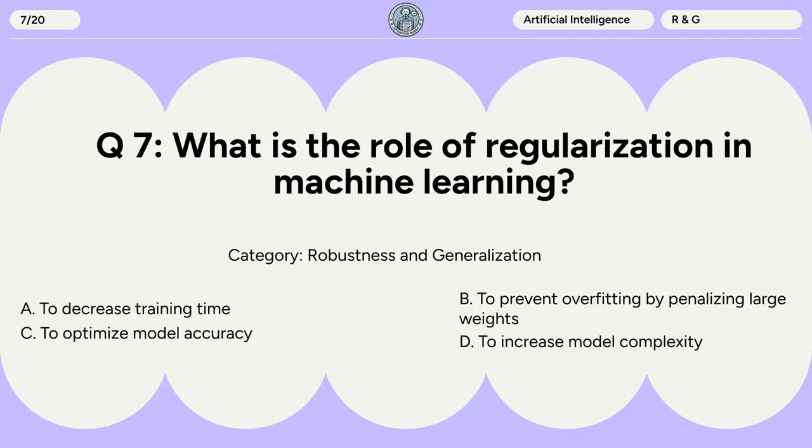Question 7. What is the role of regularization in machine learning? A. To decrease training time. B. To prevent overfitting by penalizing large weights. C. To optimize model accuracy. D. To increase model complexity.